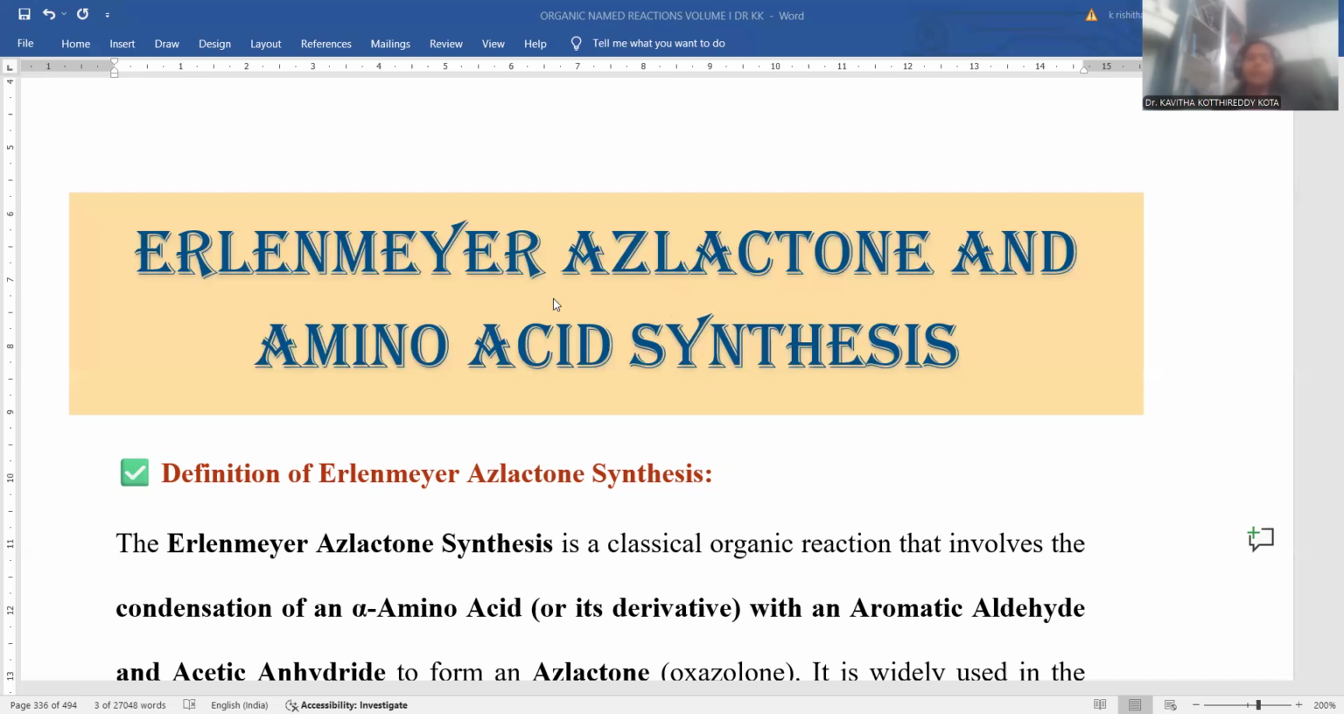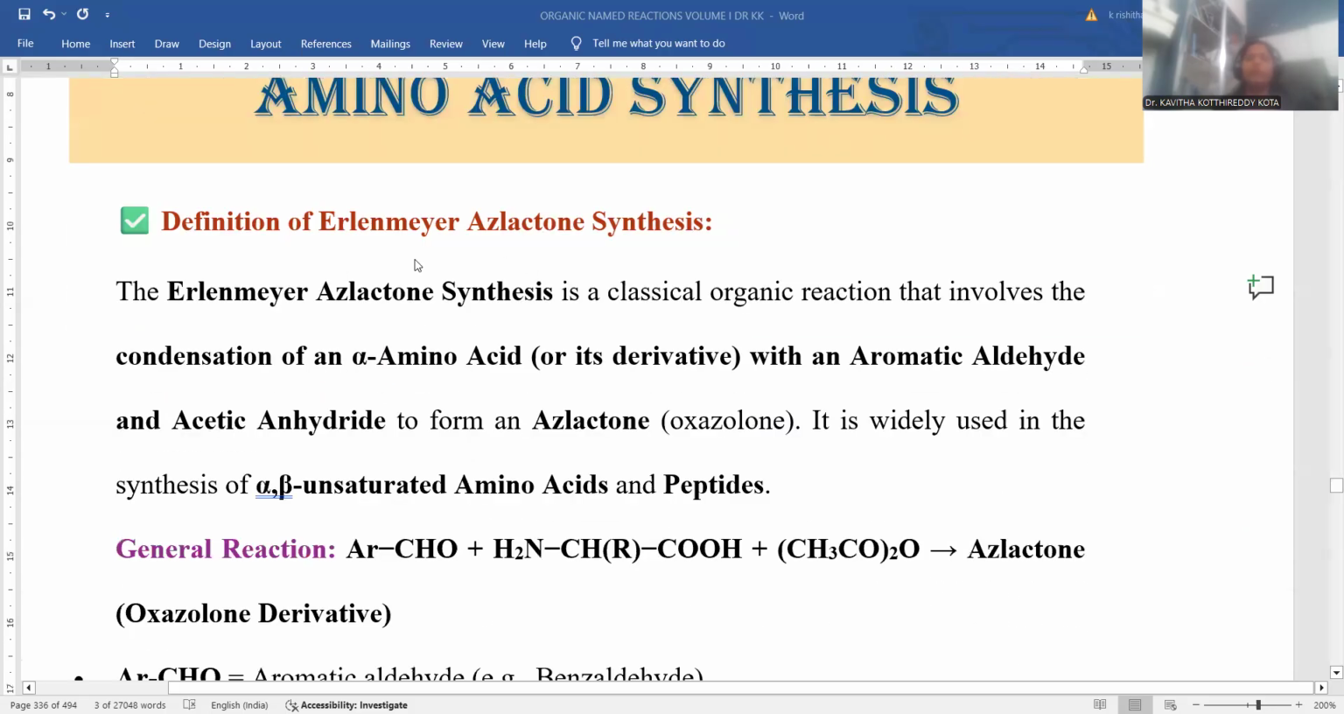Right, so this Erlenmeyer azlactone and amino acid synthesis concept was taken from the textbook of organic named reactions authored by Dr. Kavita Kothireddy Kota. Definition of Erlenmeyer azlactone synthesis was provided. Erlenmeyer azlactone synthesis is a classical organic reaction where a condensation process is accomplished between an alpha amino acid and an aromatic aldehyde, with acetic anhydride also taken for this condensation process, and the final product will be azlactone.